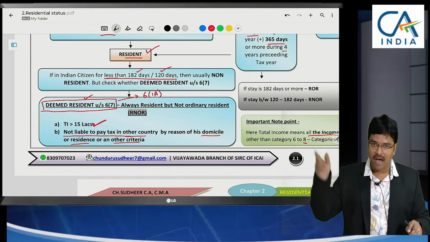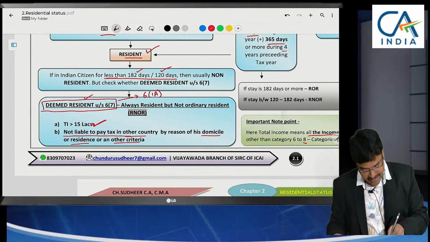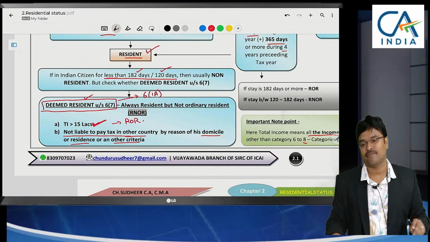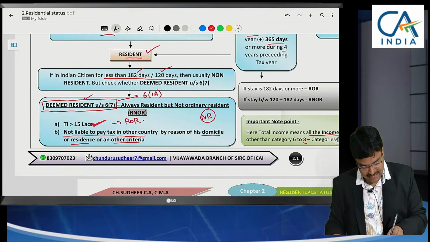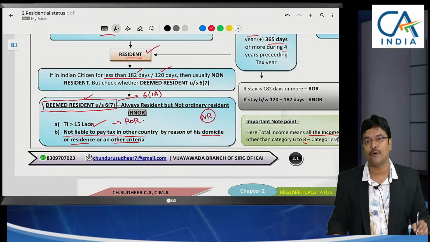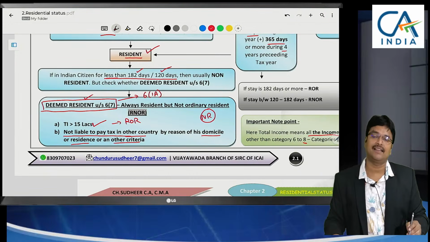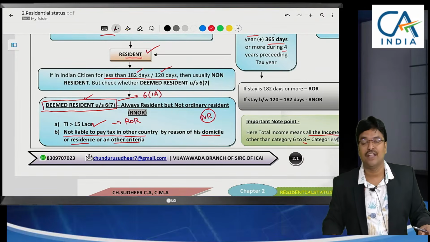That means, will I tax that foreign income? Foreign income I am not taxing. Indian income of 15 lakhs will be taxable if you are ROR. Even for a non-resident, if 15 lakhs is earned in India, it will be taxable. But for resident and ordinarily resident, there is a special point that even a business carried on outside India, if it is controlled from India, will be taxable.